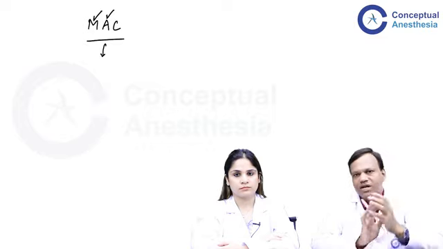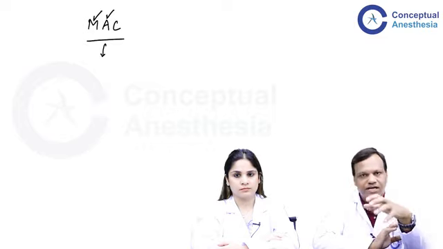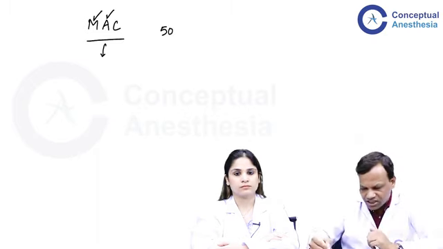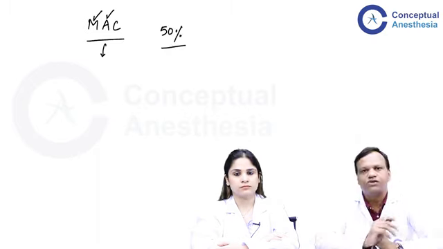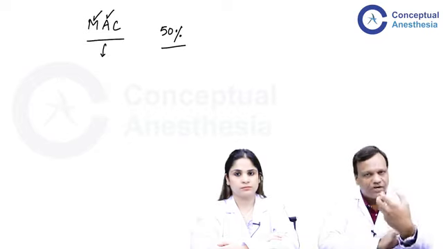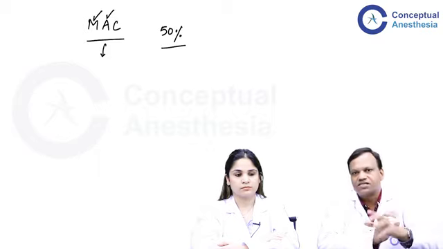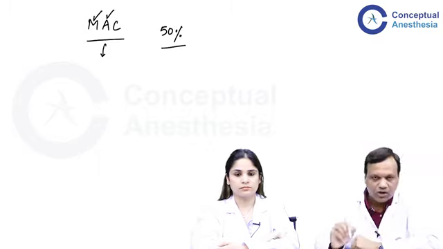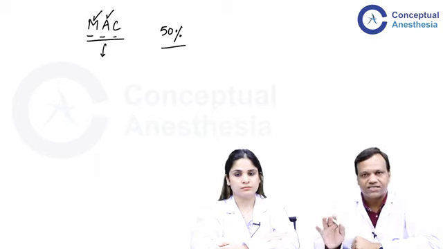The definition is the minimum concentration of the inhalational anesthetic agent required in the alveoli that produces non-responsiveness in 50% of the individuals to surgical incisions. So this is the complete definition. But simply, when we give a surgical incision and the person is not responding, that means the person has got anesthetized. So in simple language, remember, it is the minimum concentration required in the alveoli to cause anesthesia.